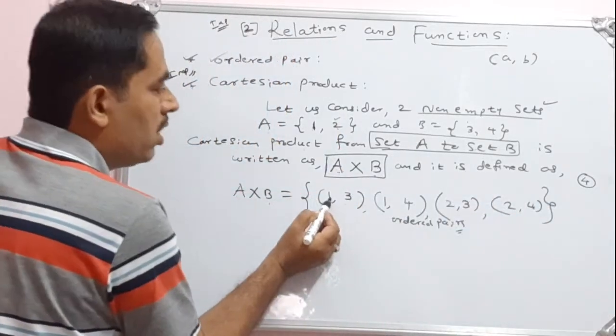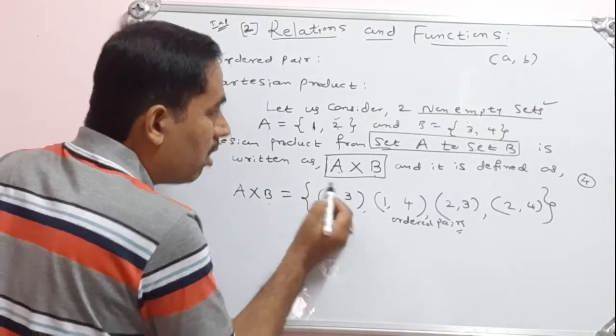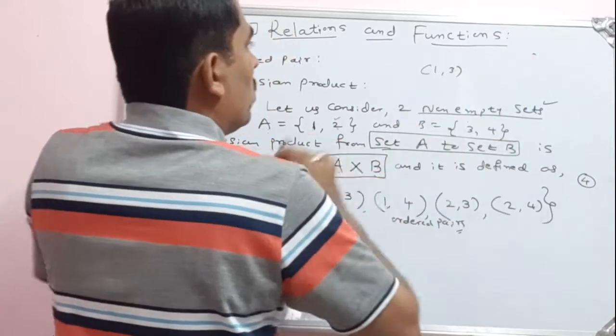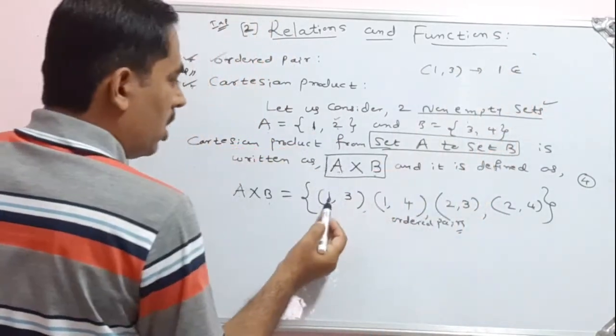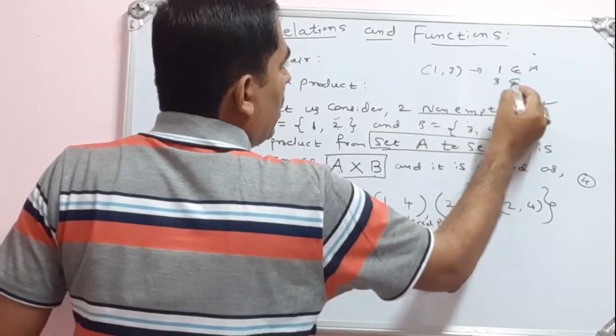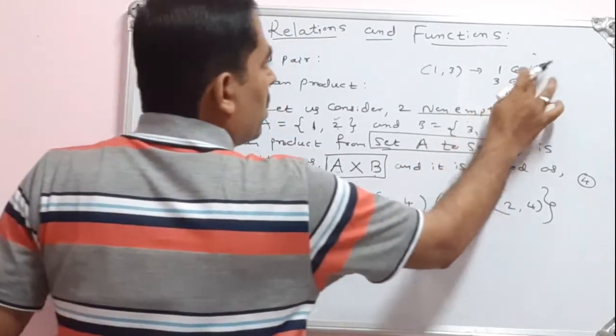So observe here. The first element 1 belongs to A. The first ordered pair is 1 comma 3. Here we observe that 1 belongs to A, and the second element 3 belongs to B, the second set.